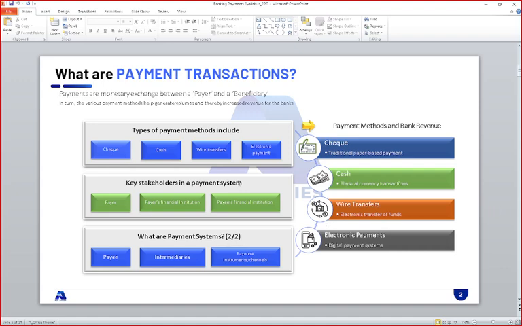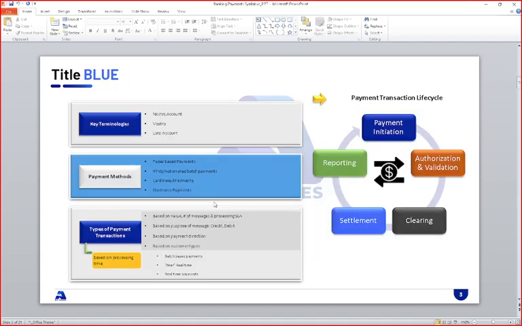First of all, we discussed the payment terminology, who the key persons are when we are doing any kind of transaction: the payer, the beneficiary, and the check methods, cash methods, wire transfers, and electronic payment. In detail, I think 3 to 4 sessions we covered on just the basics about transactions.